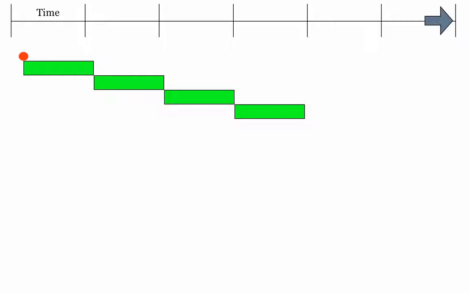We shoot the ball into the future, and the task slips. So we paint the blue bar to show how late it is. Then we shoot again. This time, we finished in less time than planned. In other words, the second blue bar is shorter than the original green bar. However, we're still late.